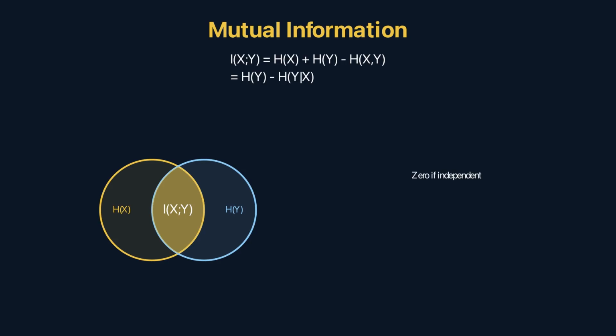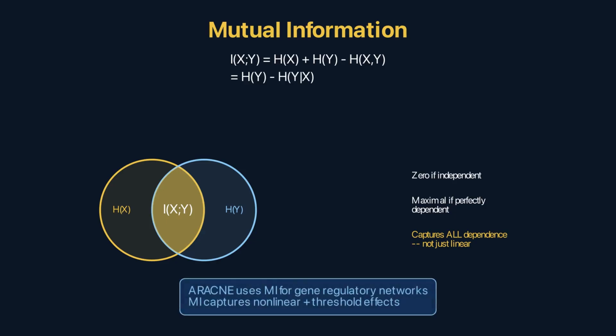And here's the crucial advantage over correlation. Mutual information captures all types of dependence. Linear, nonlinear, threshold effects, not just linear relationships. This is exactly why ARACNE uses mutual information to infer gene regulatory networks, and why the dance floor video highlighted MI as the most general dependence measure.